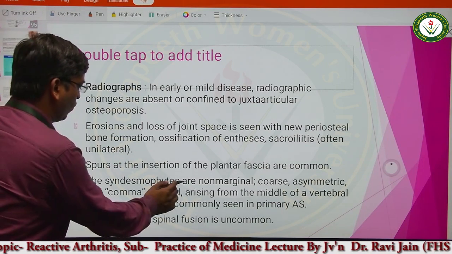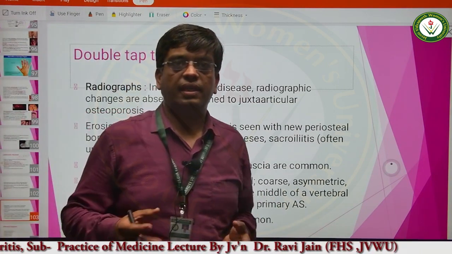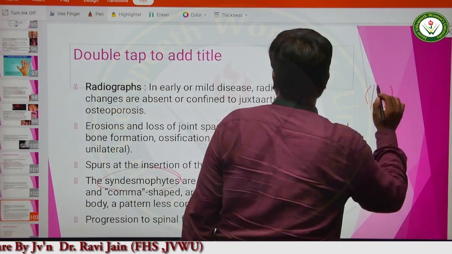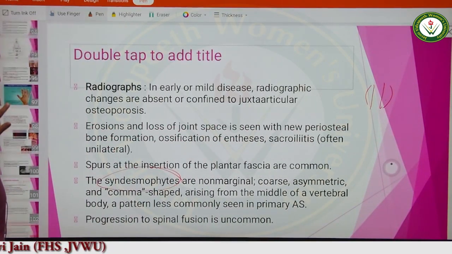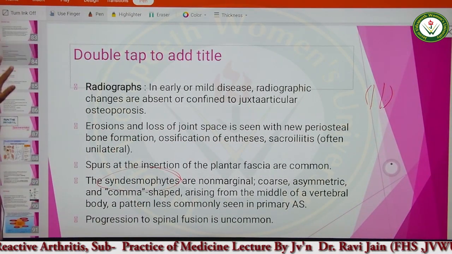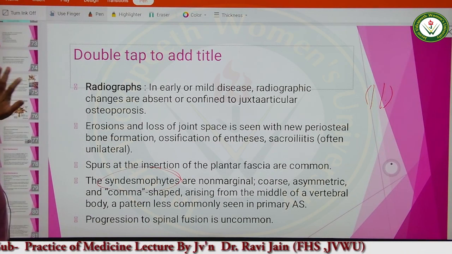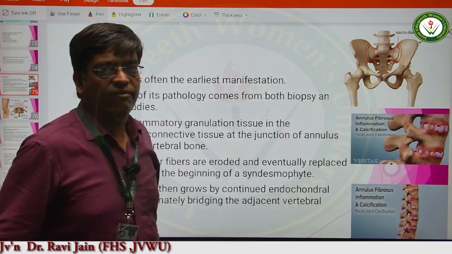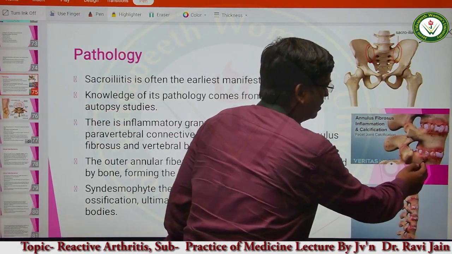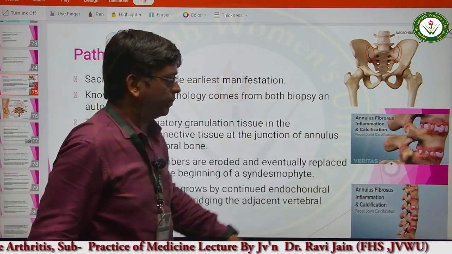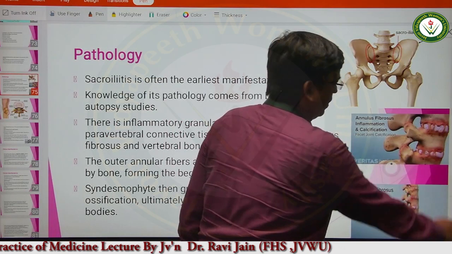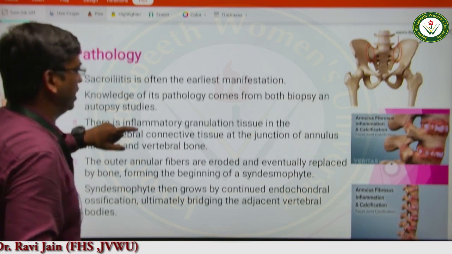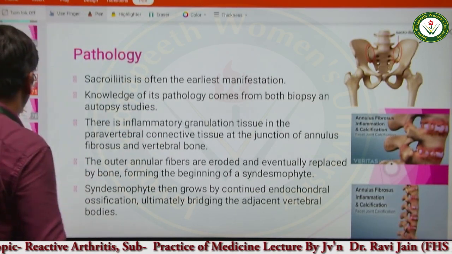Another thing, syndesmophytes. These syndesmophytes we have also seen in case of ankylosing spondylitis, when the two vertebral columns were joined. Let me again show you the syndesmophyte. Look, these are the syndesmophytes, the bony fusions that we have seen in case of ankylosing spondylitis. This bamboo spine, or this calcification between the two vertebrae, is leading to the formation of syndesmophytes. It is also seen in case of ankylosing spondylitis and also in case of reactive arthritis.